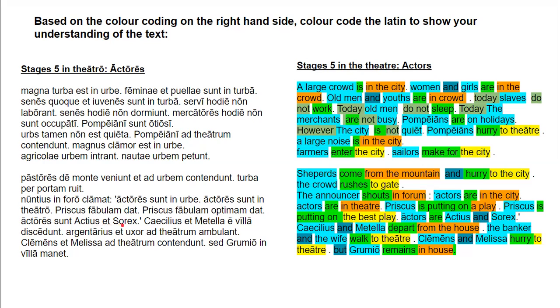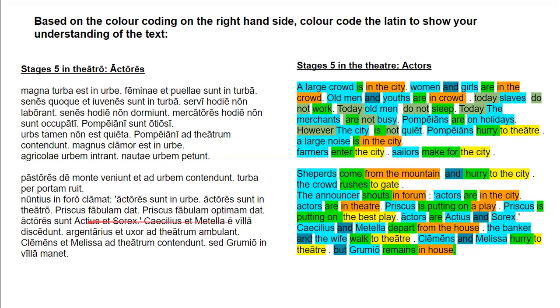Actores sunt Actus et Sorex. Actores is our nominative subject. Sunt is our copulative verb. And then the predicate nominatives, that is to say the nominatives that are being linked to this plural subject, are Actus et Sorex, two nominative singulars. So there are more than one actors, and the actors' names are Actus and Sorex, being linked with this conjunction. So we can imagine actors equal to one plural subject equals two singular predicate nominatives. Right? So collectively they are plural.